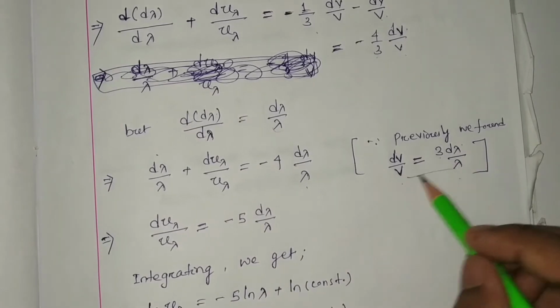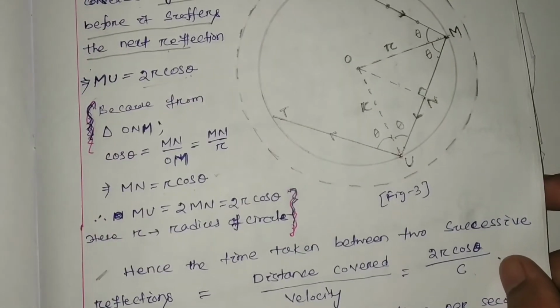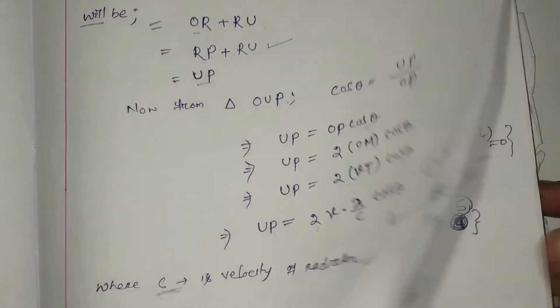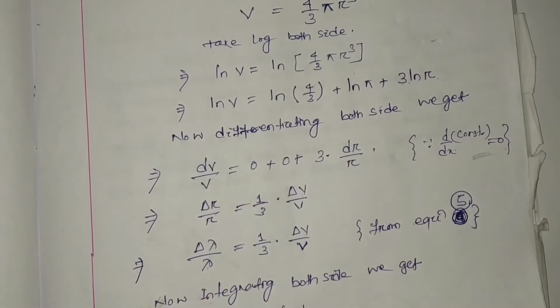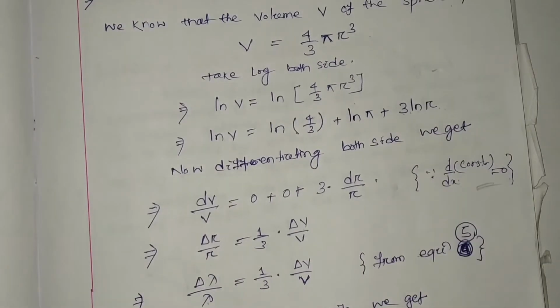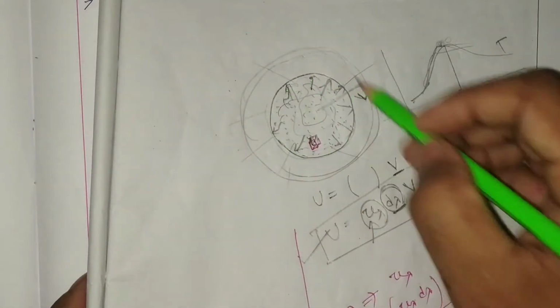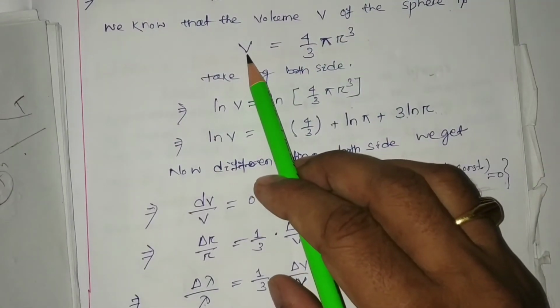This we have already discussed. You can check your notes on radiation pressure. If we consider the volume of a sphere of radius r, the volume will be 4 by 3 pi r cubed.